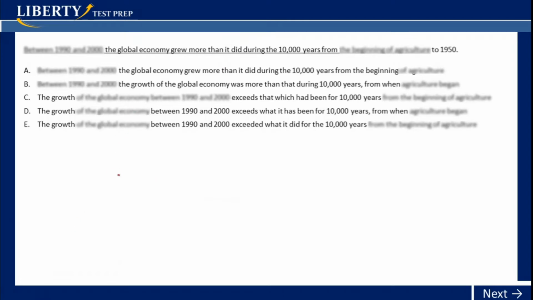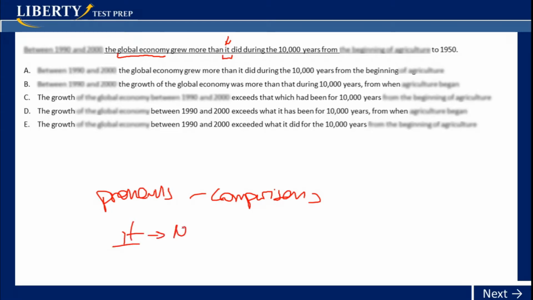So here we're talking about the global economy. This exercise is about pronouns and comparisons. They say that the global economy grew more than it did. Now we have to look for a referent for this "it," and the referent is the global economy. This is a personal pronoun, so it's referring to the noun itself, right? So this "it" is referring to the global economy. We have to check if it makes sense, and actually it makes sense here, so that's fine, that's the answer.